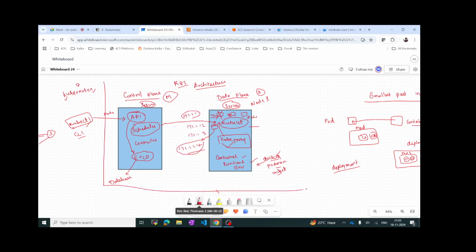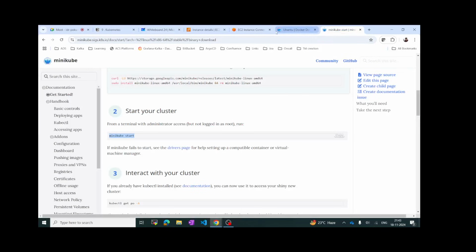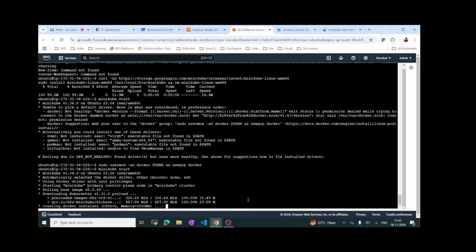But in case you have to connect to this one, we need the kubectl CLI. Without this we will not be able to communicate with it. So it's still creating.